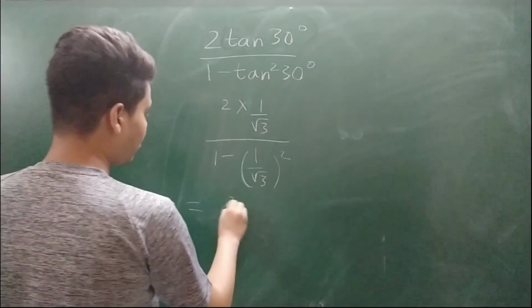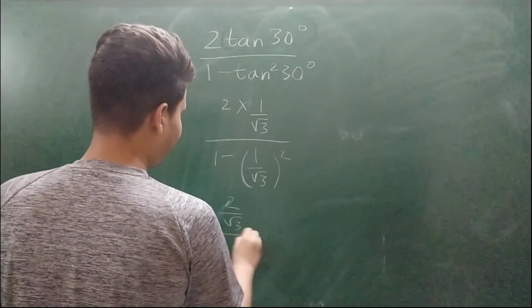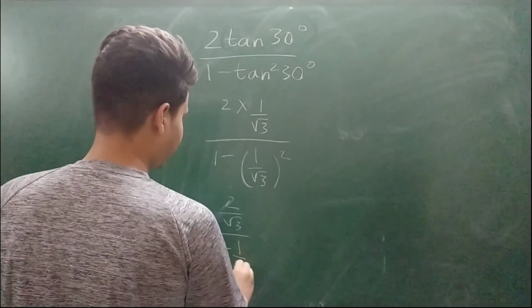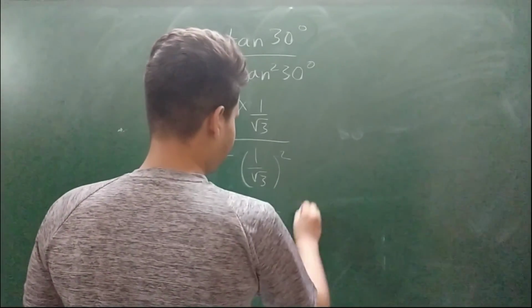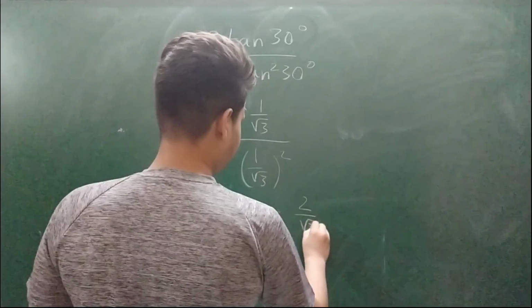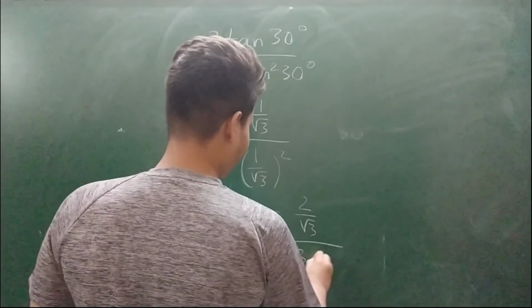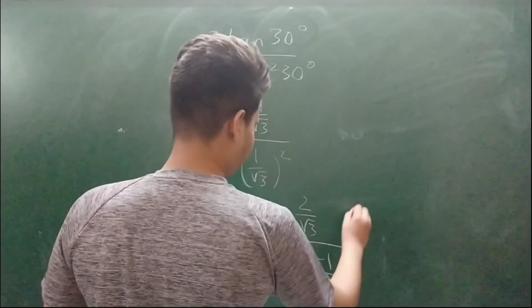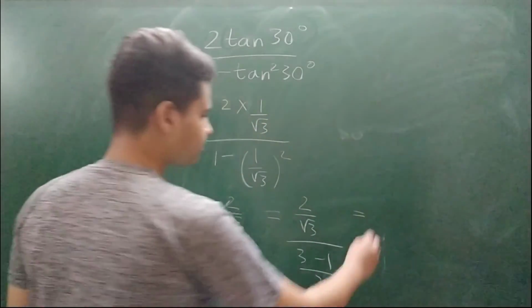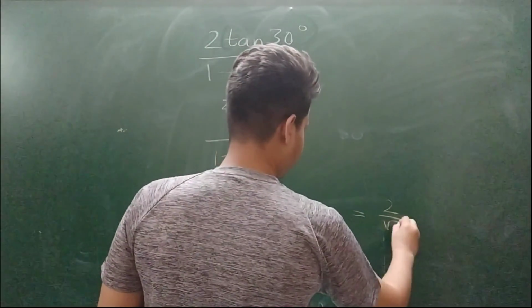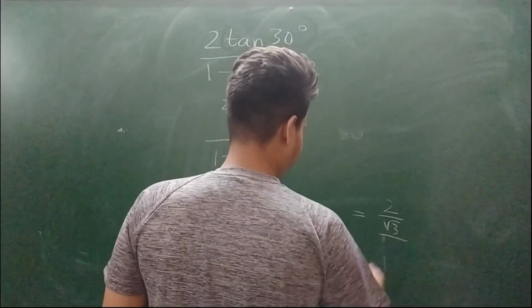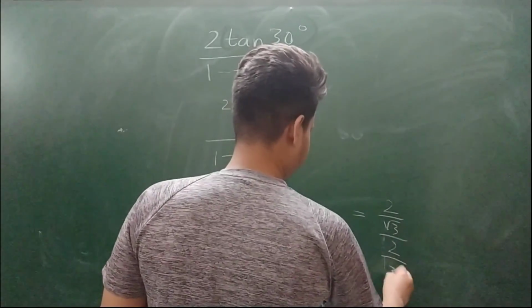which is equal to 2 over root 3 divided by 1 minus 1 by 3, which gives 2 over root 3 divided by 3 minus 1 upon 3, which is equal to 2 over root 3 by 2 by 3.